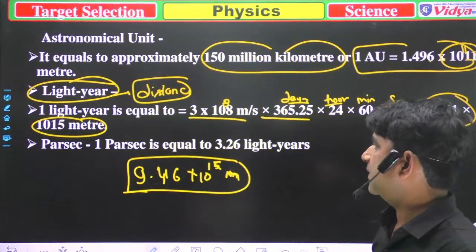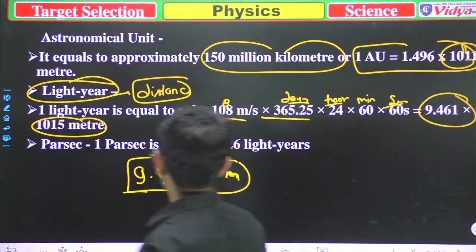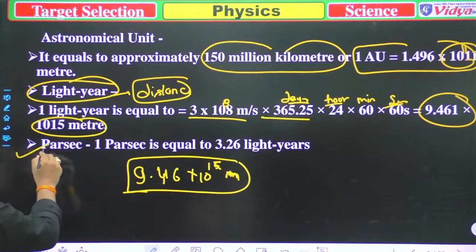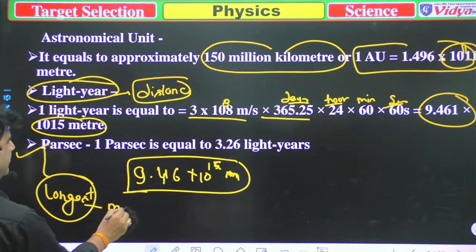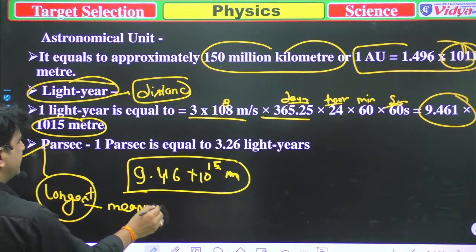Next is the parsec. Parsec is the longest unit to measure distance.